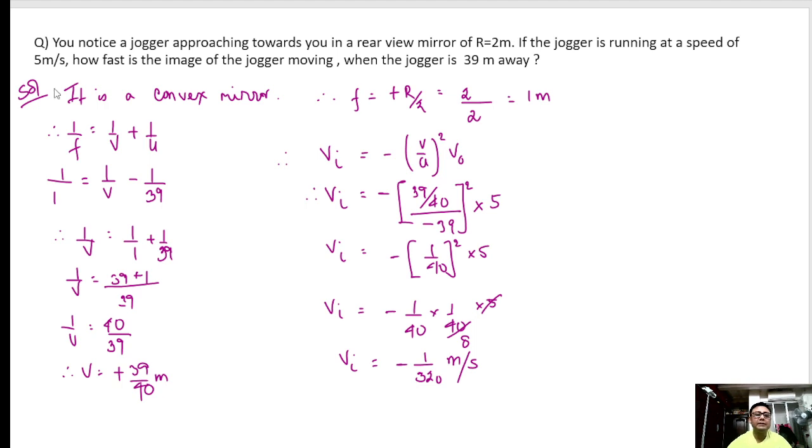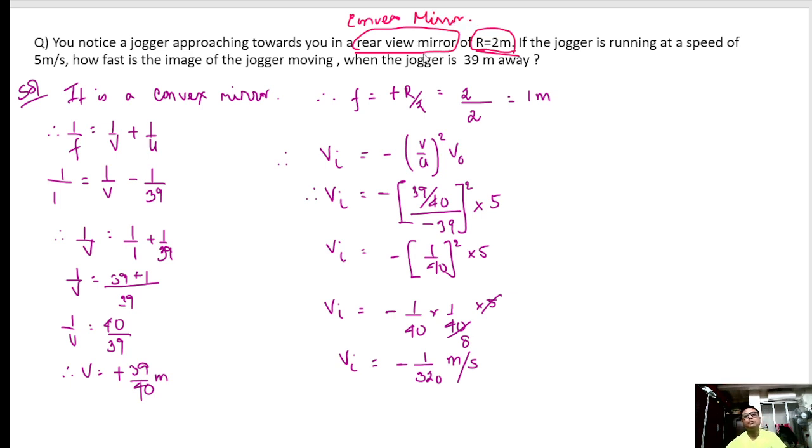Let's move on to the next sum. A jogger is approaching towards you in a rear view mirror. The mirror's radius of curvature is given as 2 meters. Please note, rear view mirrors are always convex mirrors.